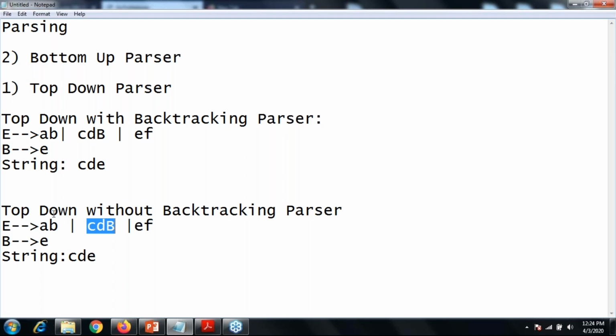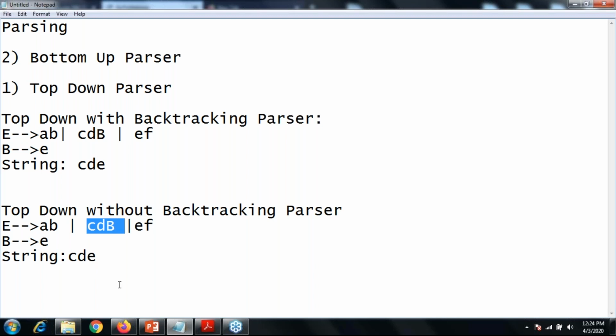Using this methodology, you don't need to backtrack from a previous one, and there is no restriction like choosing the first production first and then the second if it fails. That type of methodology will not work in the without-backtracking parser, so I directly choose CDB.